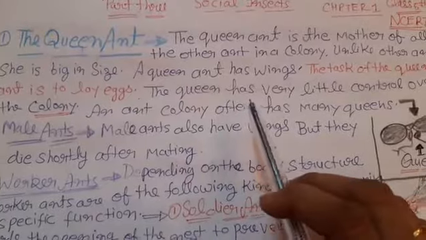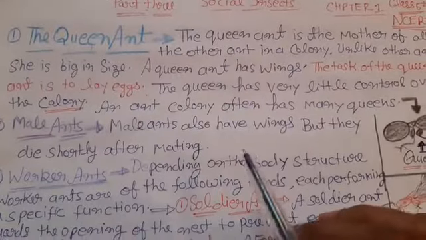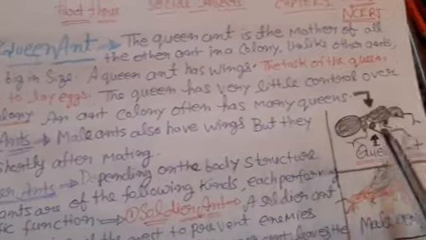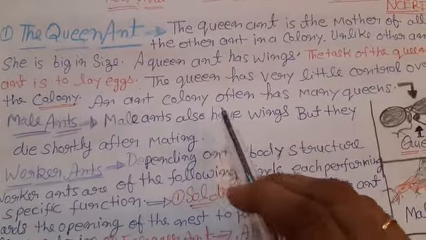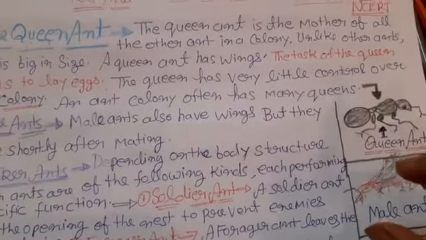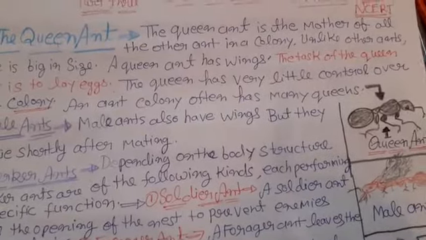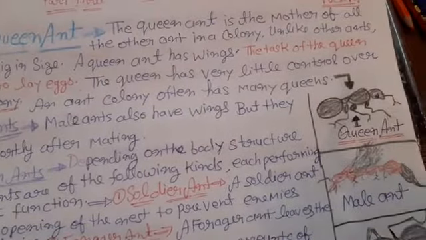The queen has very little control over the colony. An ant colony often has many queens. So many queens live in the colony.